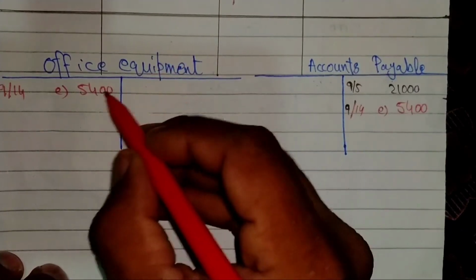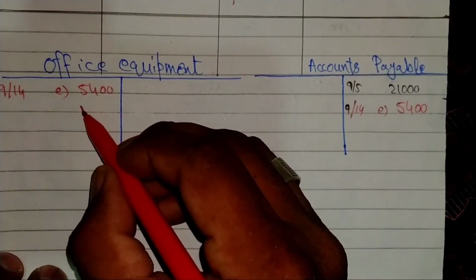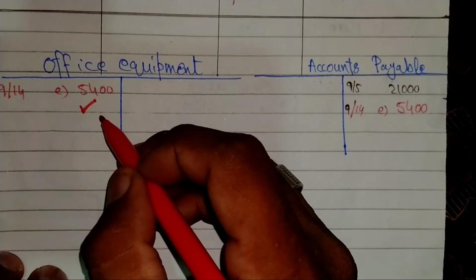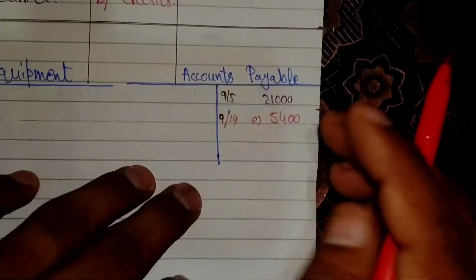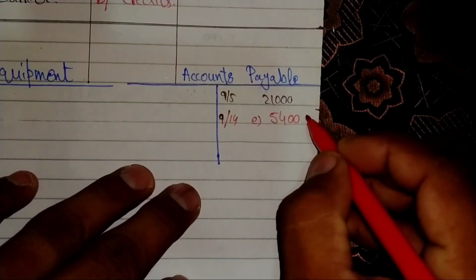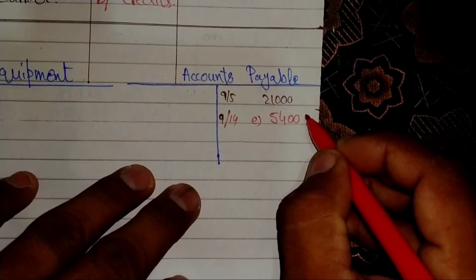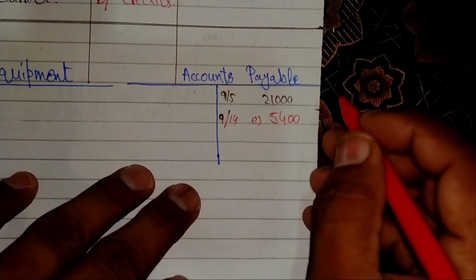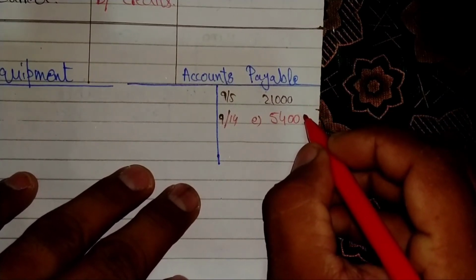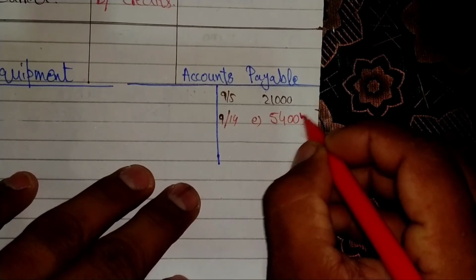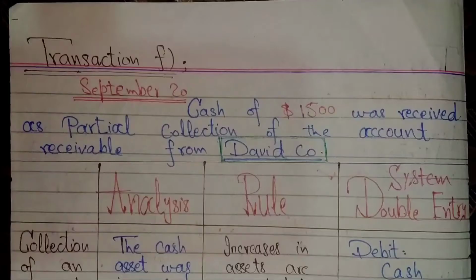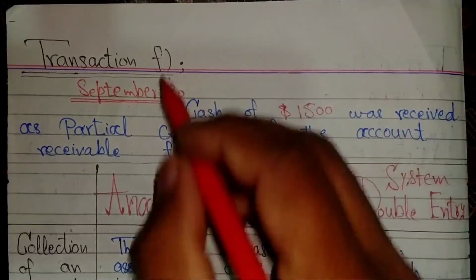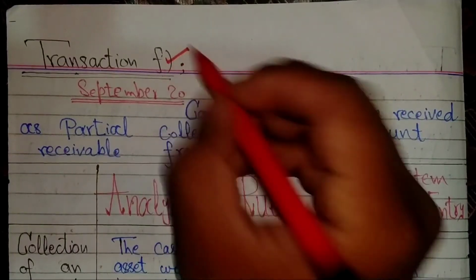Office equipment will be debit with amount $5,400 and the accounts payables will be credit in the journal ledger account or T account with $5,400. Clear?